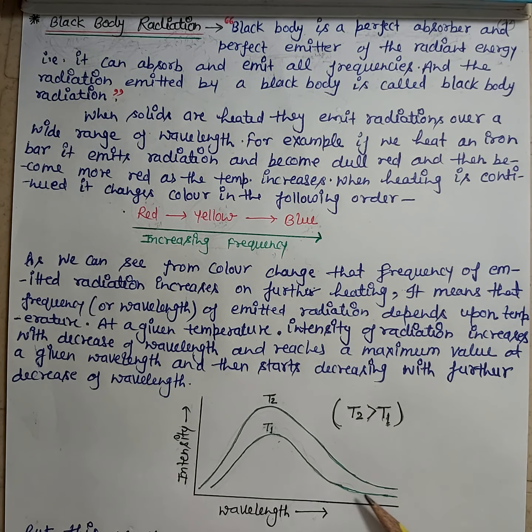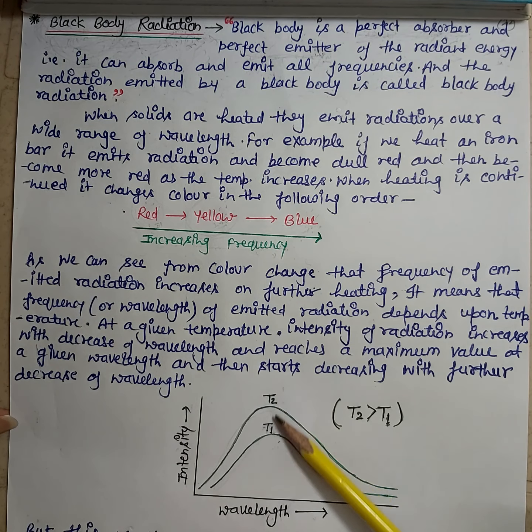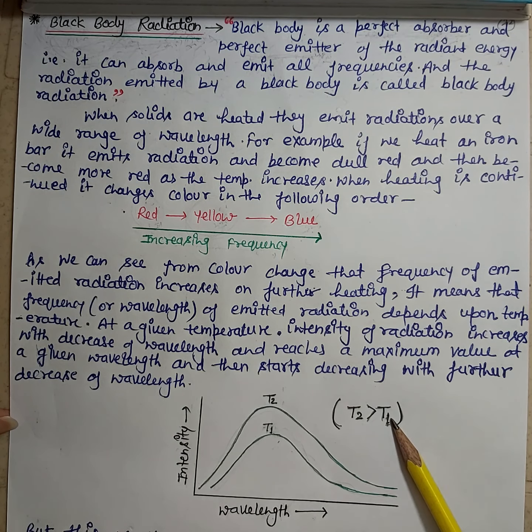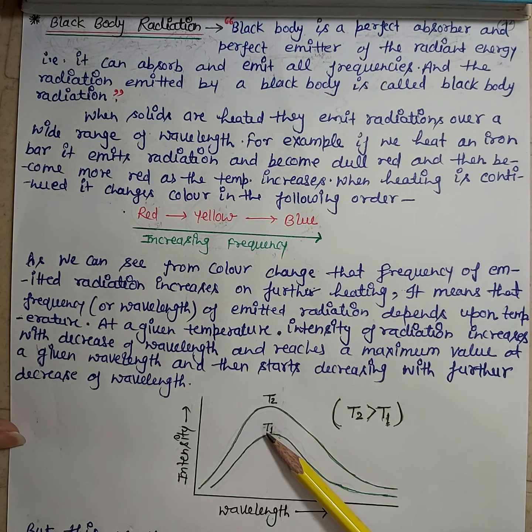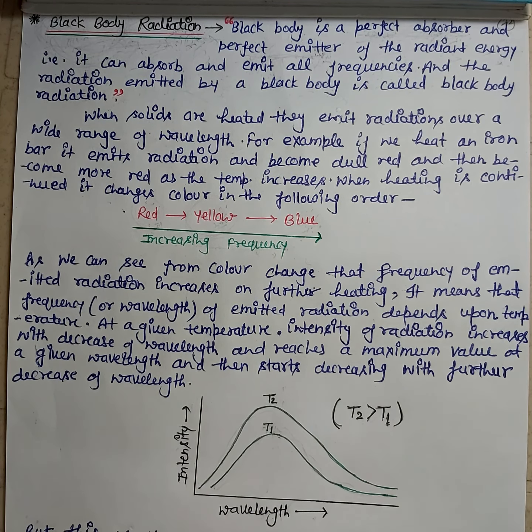From this diagram it clearly says that at a particular temperature, as I have taken T1 and T2 here, where T2 is greater than T1, at a particular temperature T1, intensity of radiation increases on decreasing wavelength, and reaches a maximum value at a particular wavelength, and then starts decreasing with further decrease of wavelength.